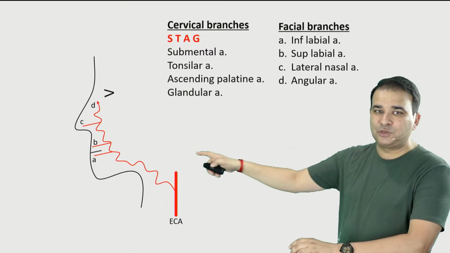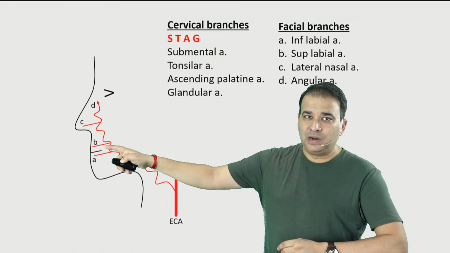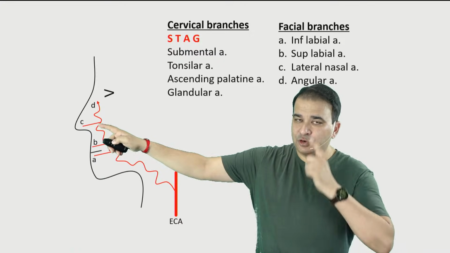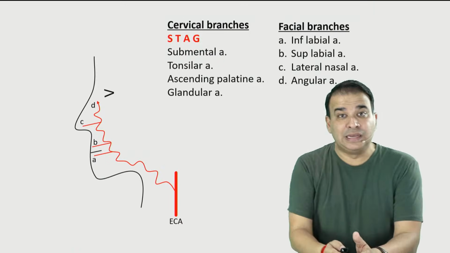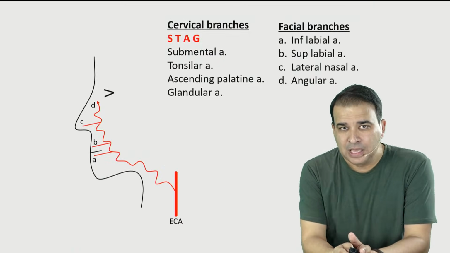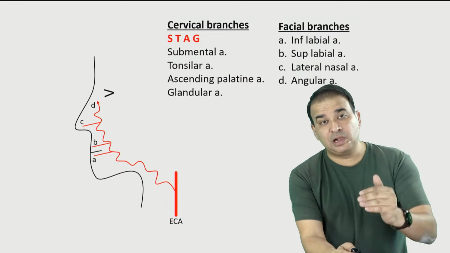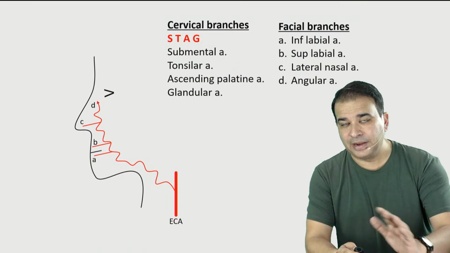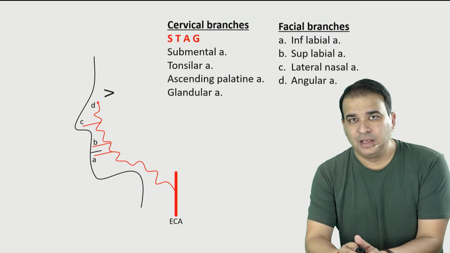That is inferior labial, as you can see, for the lower lip, superior labial for the upper lip, lateral nasal for the ala of the nose, and we have a dorsal nasal artery here. Now, dorsal nasal artery is a terminal branch of facial artery, but it is not an end artery.